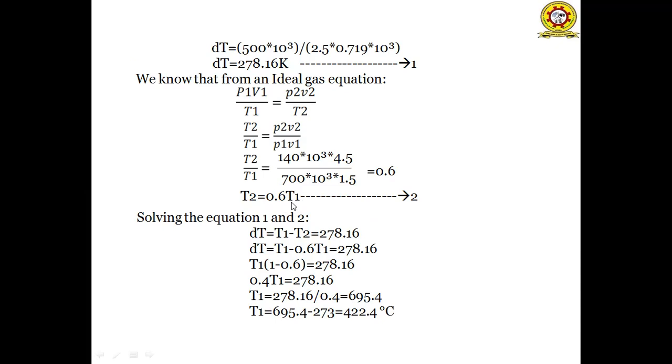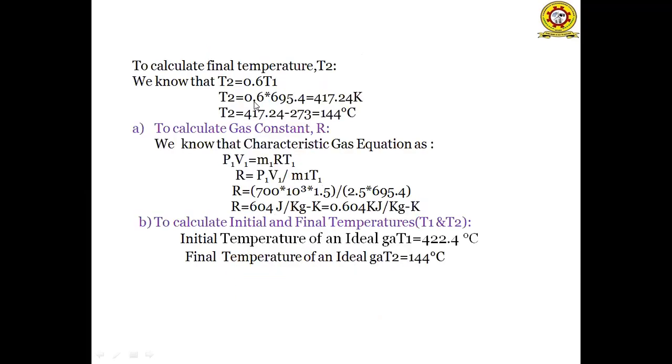We know the value of T1. By substituting the value of T1 in the second equation, we will get T2. So T2 is equal to 0.6 T1, that is equal to 0.6 into 695.4, that is equal to 417.24 Kelvin. We have to convert Kelvin in terms of degree centigrade by subtracting 273.